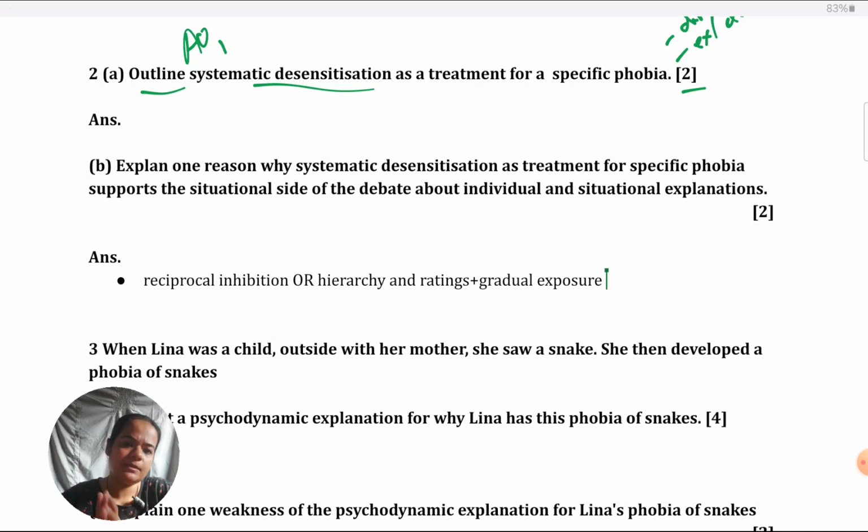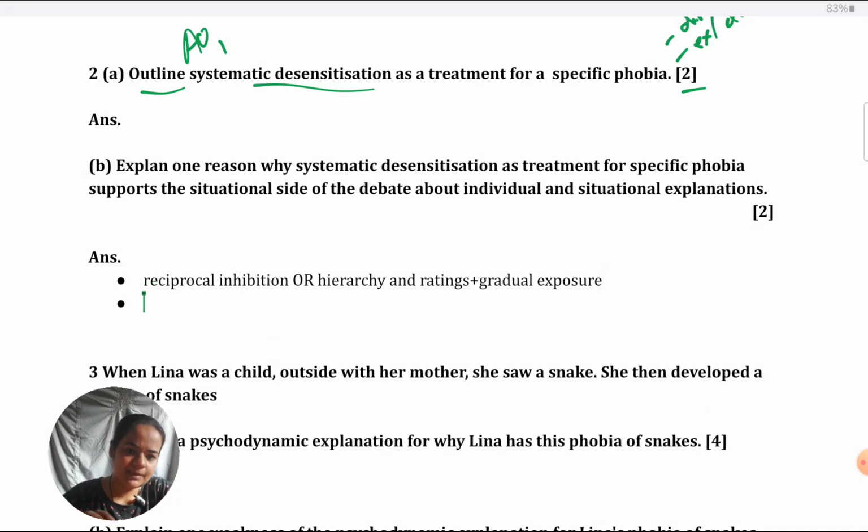You can bring to mind the Chapman and Delap study or the button phobia study that you did last year. If you're not able to remember anything at all, and the concepts which you'd learned there, you could just explain some of those to show what this technique is. This will count for 1 mark either way. Either you're writing reciprocal inhibition or hierarchy, in whichever way you're defining it.